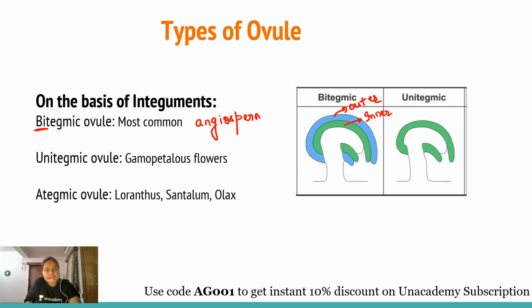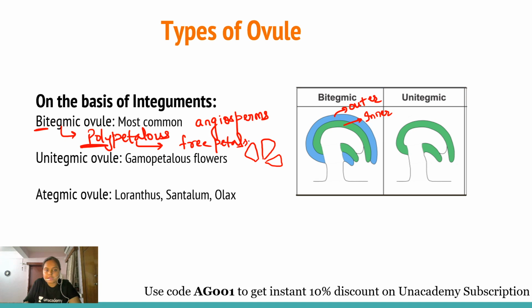Especially all the polypetalous angiosperms have bitegmic ovules. Polypetalous means the flowers have free petals. For example, if this is the structure of the petal, they are freely present. This is the polypetalous condition.